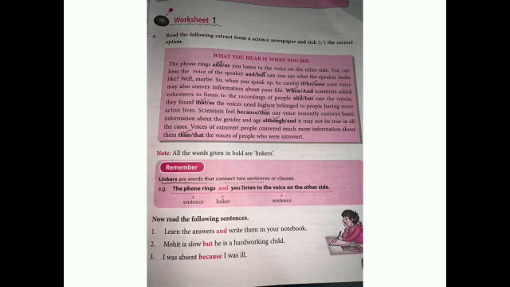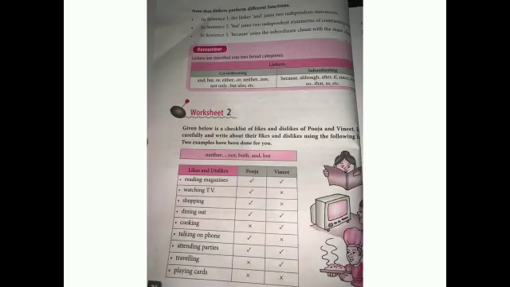Now, see more examples, learn the answers, and write them in your notebook. Again, the linker and is used here. Mohit is slow, but he is hardworking. Here the word but is used. Now see more in the table of these linkers. Linkers are classified into two broad categories: coordinating and subordinating. Coordinating linkers are and, but, or, either, neither, not only but also. And subordinating linkers are because, although, after, if, since, while, so that, etc.